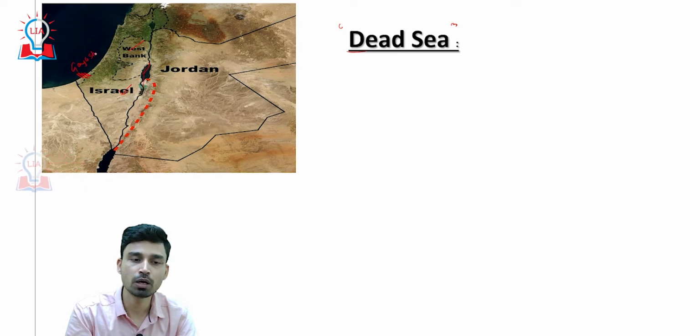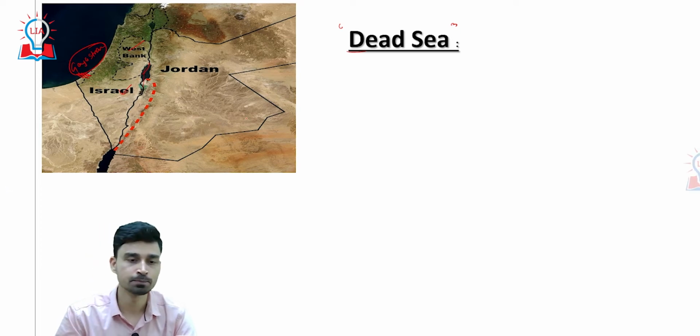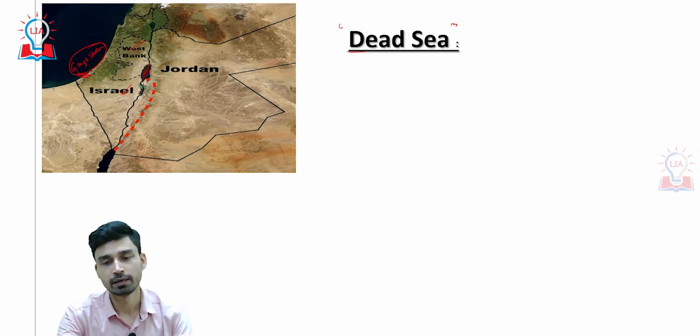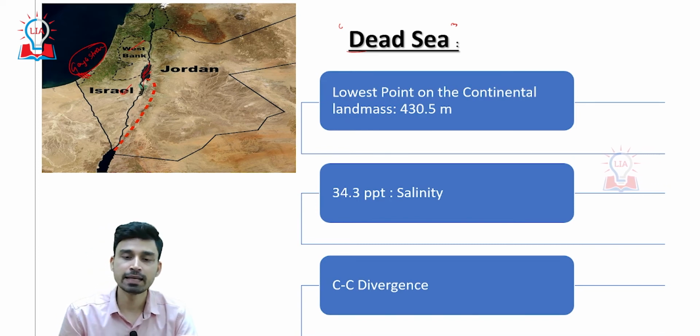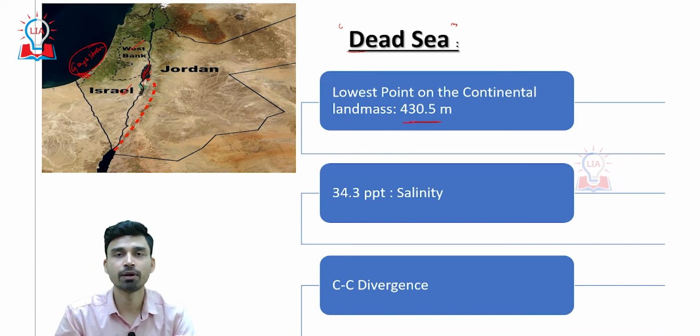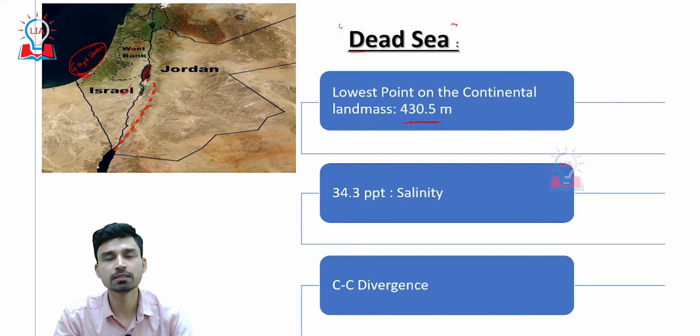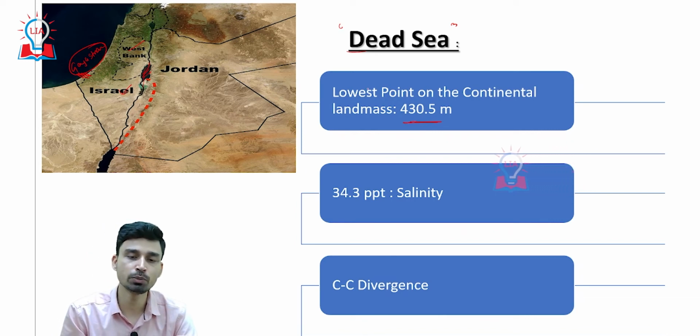So, these two are Palestinian administrative areas that are under the control of the Palestinian authorities. That is the overall location of the Dead Sea. Some important points about the Dead Sea: first of all, why is it famous? It is famous because the bed of the Dead Sea is considered to be the